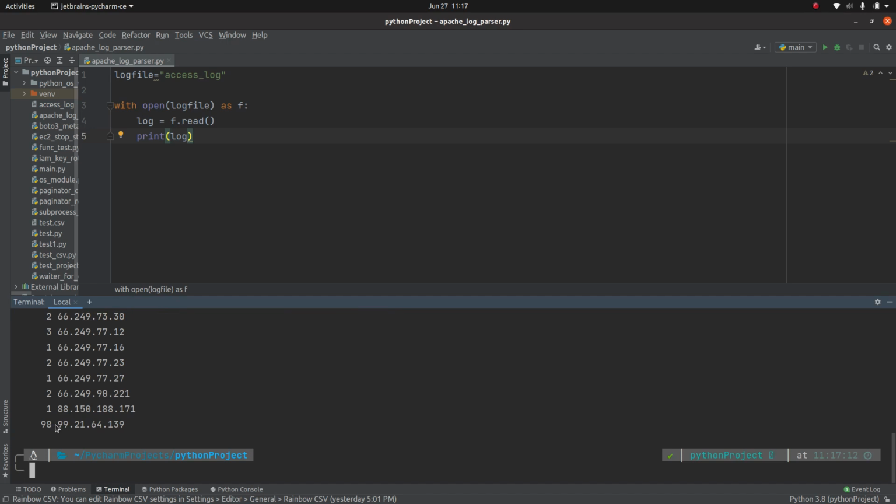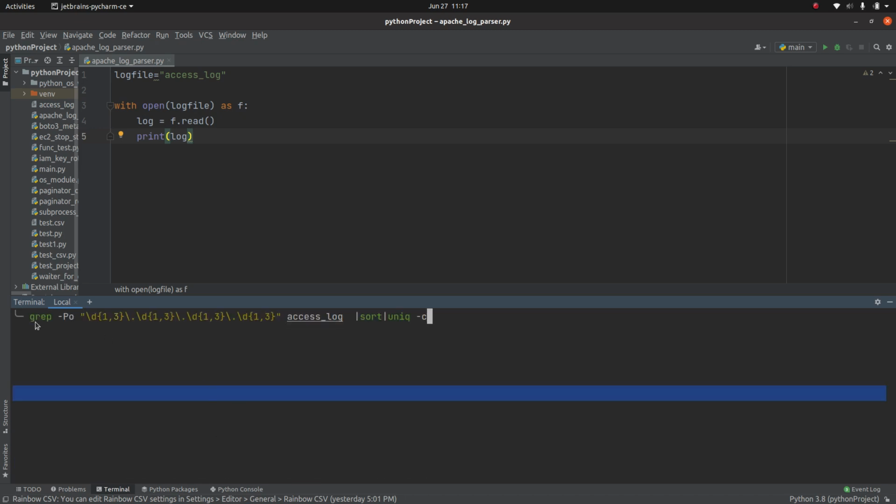Here you can see that I'm getting a count of those values. That means this IP is repeated 98 times in my file. This IP is repeated 1 time in my file. This IP is repeated 2 times in my file. Okay, I think this is clear. We are using this regular expression. The main idea is to tell you about this regular expression, how to find it, and how to do it with the help of a shell.